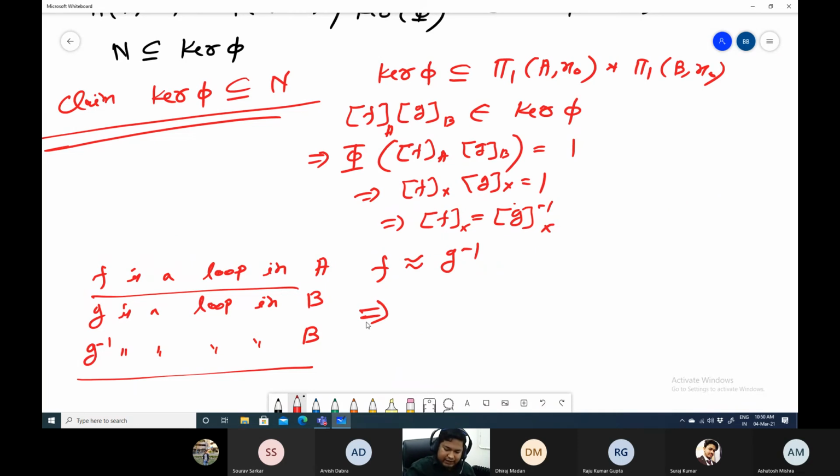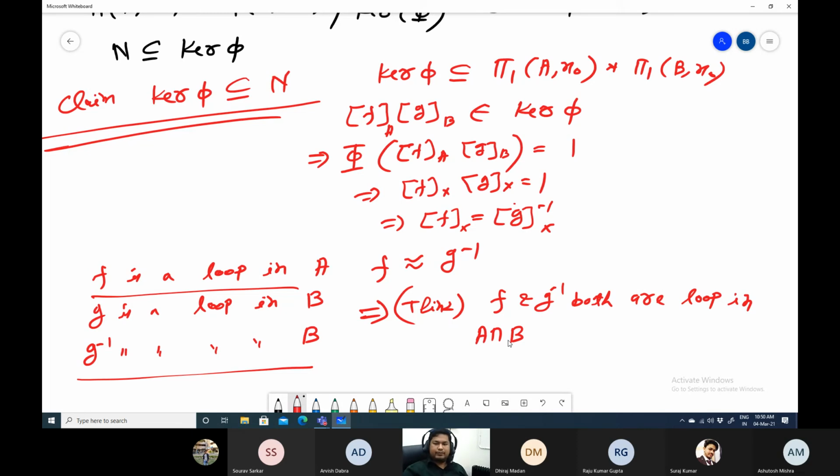So intuitively you can think that F and G inverse both are loops in A intersection B. You can say that both have homotopic loops in A intersection B. You can think in this way.